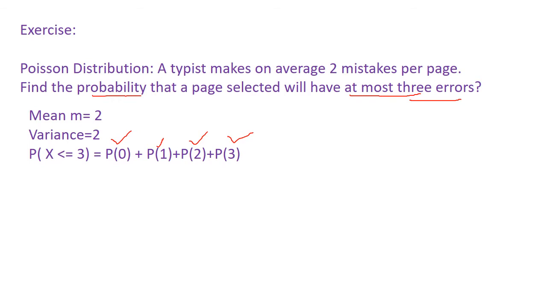Here one more thing we have to see, that as we have seen the average is 2, so our mean value is 2, and in case of Poisson distribution, the variance and the mean are the same. So here in this case the variance is also 2.